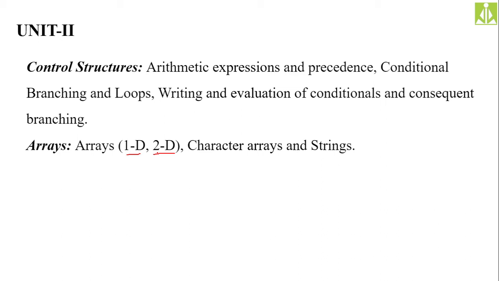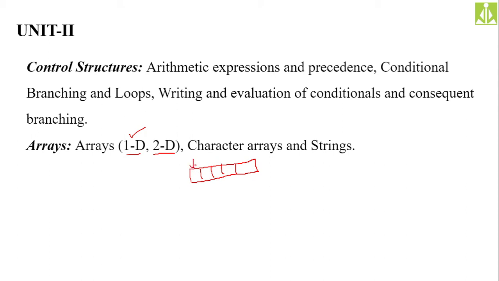In our previous class itself, we discussed one-dimensional arrays in detail. We said we are going to have all the elements in only one direction, like a series, in linear fashion, one after the other, consecutively. 1 2 3 4 5, like this, all elements.